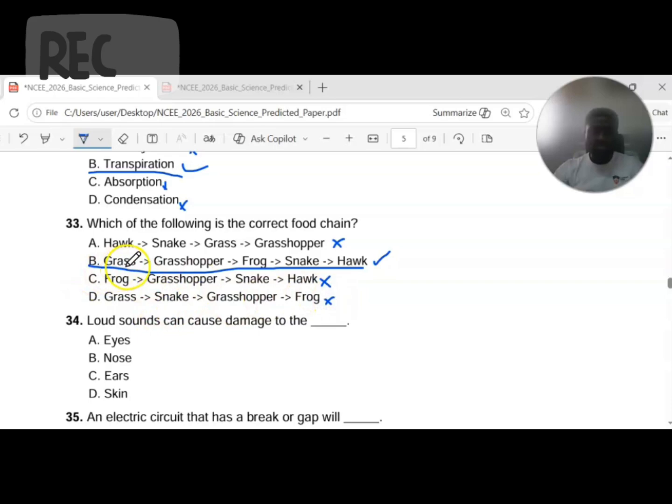That's why we went for option B. Grass to grasshopper, grasshopper to frog, frog to snake, snake to hawk. So this is the order. The hawk feeds on snake, snake feeds on frog, then the frog feeds on grasshopper, then grasshopper feeds on grass. That is the reverse order if you're going from behind. If you're going in ascending order, grass to grasshopper all the way to the hawk. I hope that is clear.